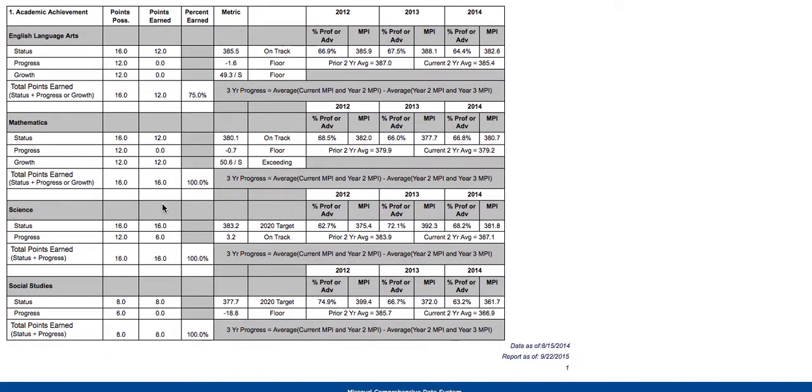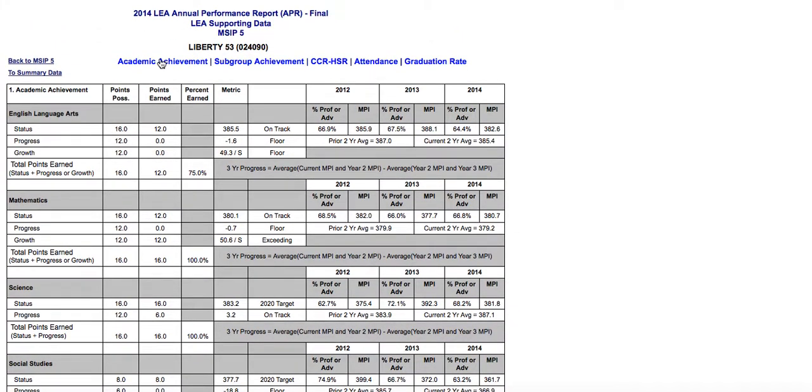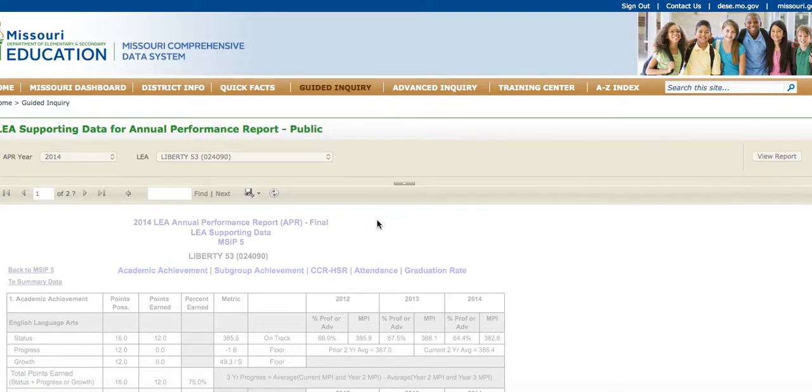You bet. And as you look through, you have your area, which is academic achievement. You have subgroup achievement, so if you click there, it will bring up subgroup achievements. And of course, you have the attendance and graduation rate, but for elementary buildings, it's really attendance, subgroup, and academic achievement. And even middle schools, that's all that we can look at as well. We don't have the graduation rate. And like you said before, it's very interesting.